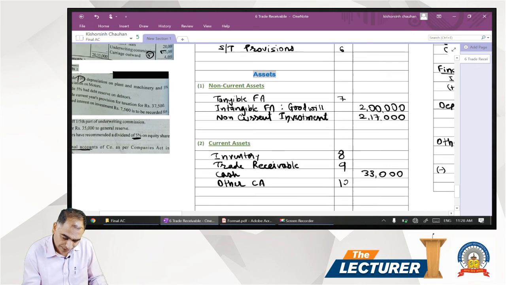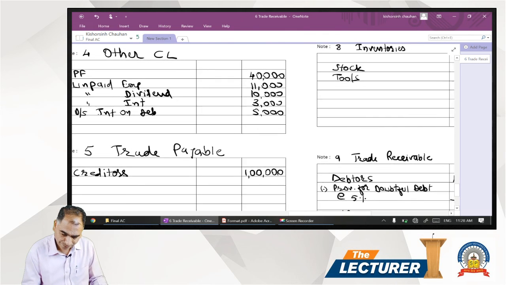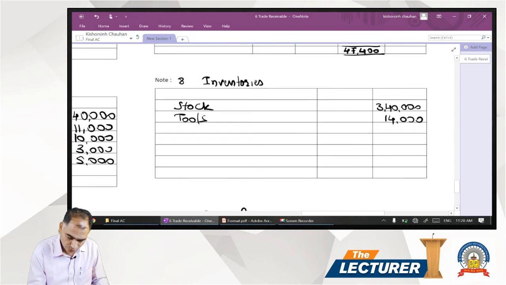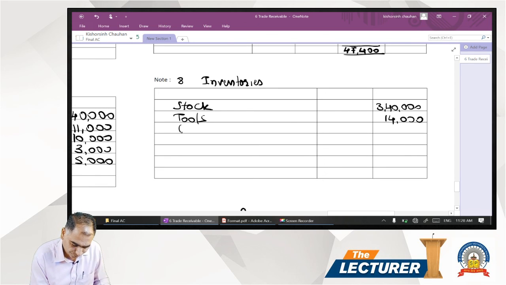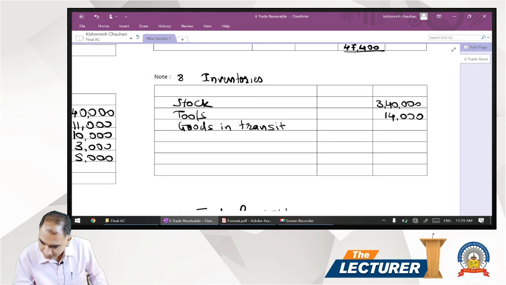For stock we have a separate schedule, schedule 8, so in note number 8, in inventories, we write goods in transit. Goods in transit amount comes to 20,000.